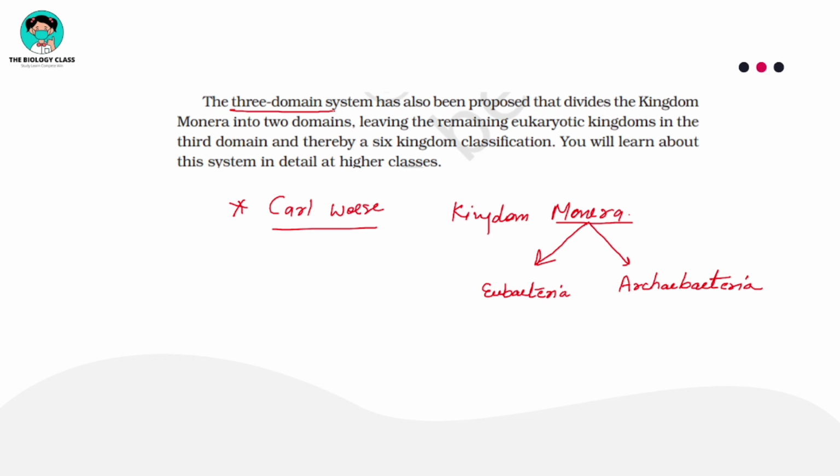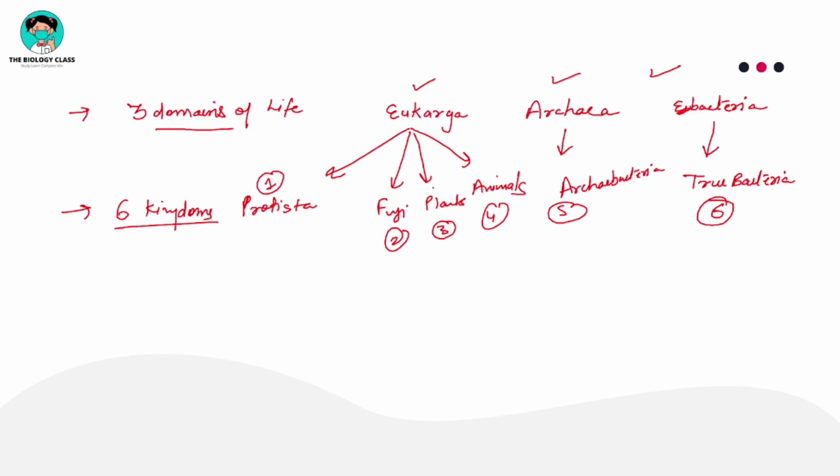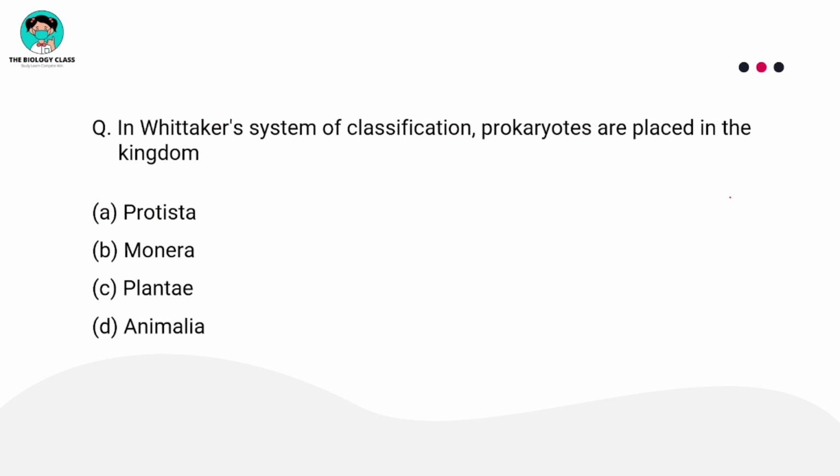What you have to remember is that the 3-domain system and 6-kingdom classification are the same, proposed by Carl Woese. He divided Monera into 2 groups, and all the remaining 4 were kept under a category eukarya, while the other 2, archaebacteria and eubacteria, were kept in 2 different domains. That is how it is a 3-domain system or a 6-kingdom classification. Okay, now we can solve some questions.